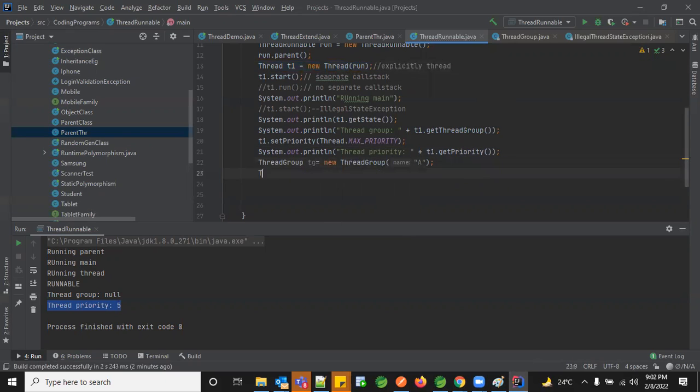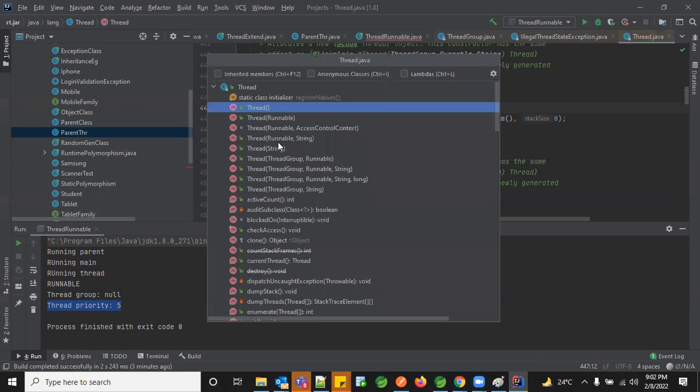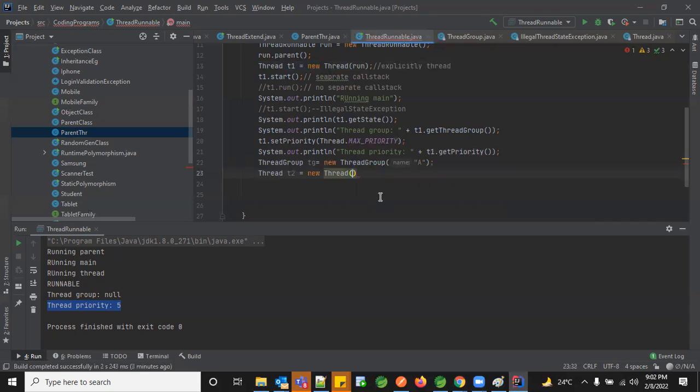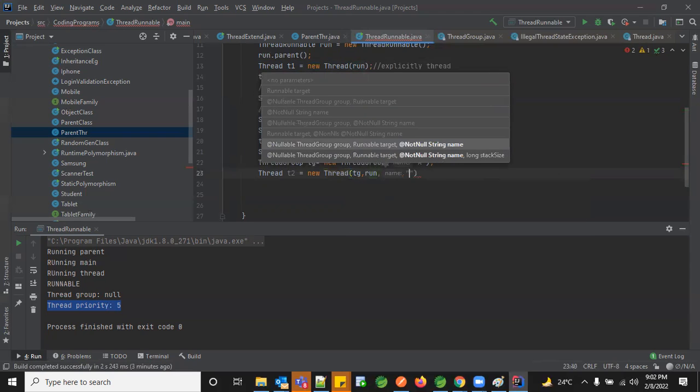So let's create one more thread. Thread T2 equal to new thread. You see here a thread which is having thread group, runnable, and string. So we are going to pass the thread group, then runnable, and some string for our understanding. This is the way we are going to use it. Let me give the thread group as TG, and I'm going to pass the same run instance which has been created above, and let me create it as 1.